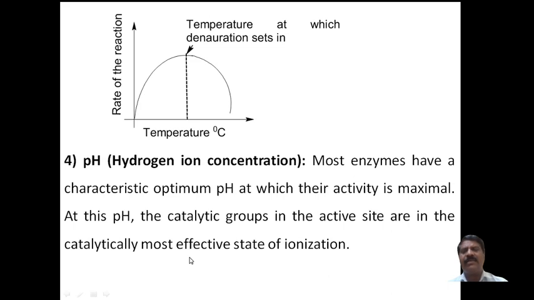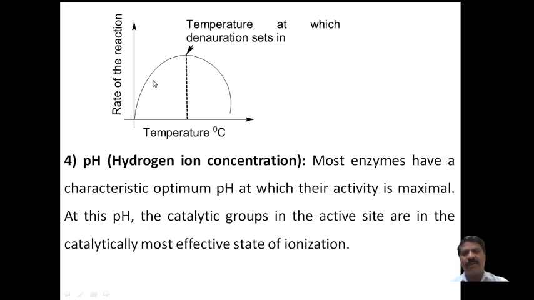And in the graph plotted here, the rate of the reaction is here, and temperature in degrees Celsius is mentioned here. As the temperature rises, it reaches the optimum temperature at 45 degrees Celsius, and further as we heat, all the enzyme molecules become denatured, their function or activeness is lost, and the rate of the reaction drastically decreases.